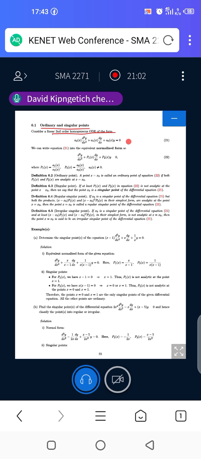So this equation 21 can be written in a way that the coefficient of d squared y is 1. That means we divide the whole row by this. If we divide the whole row by that, then you'll have this second equation here, that is d squared y over dx squared plus p1 of x dy over dx plus p2 of x y equals 0.